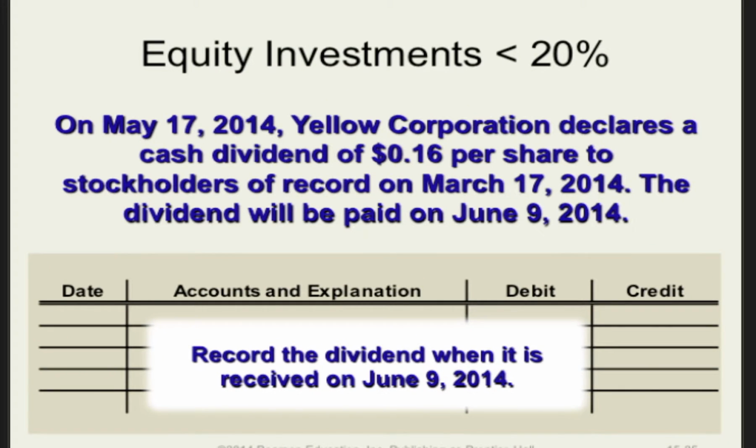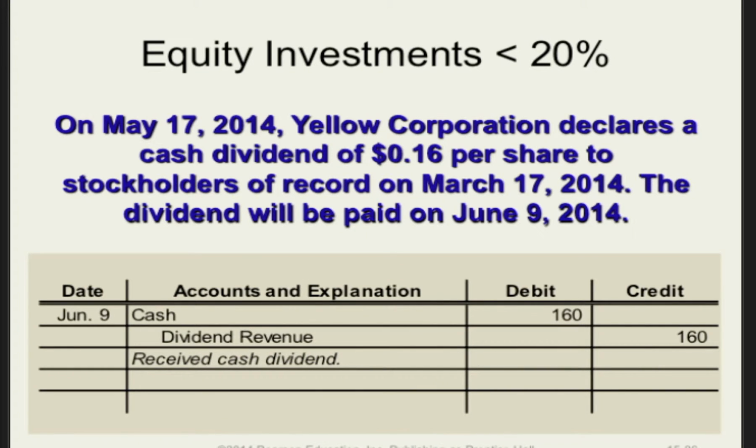On May 17, 2014, Yellow Corporation declares a dividend of 16 cents per share to stockholders of record on March 17, 2014. Record the receipt of that dividend on June 9, 2014. Well, this is just going to be a simple debit to cash and credit to dividend revenue. And all we had to do to find the amount is multiply the 16 cents per share times the 1,000 shares that we had, and that gives us $160.